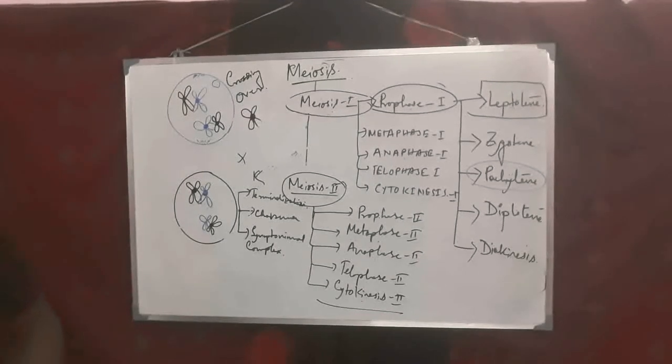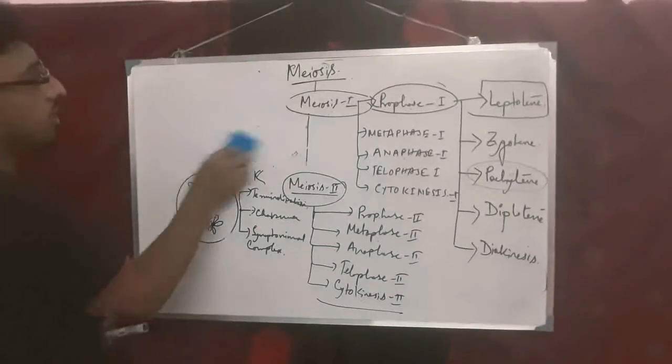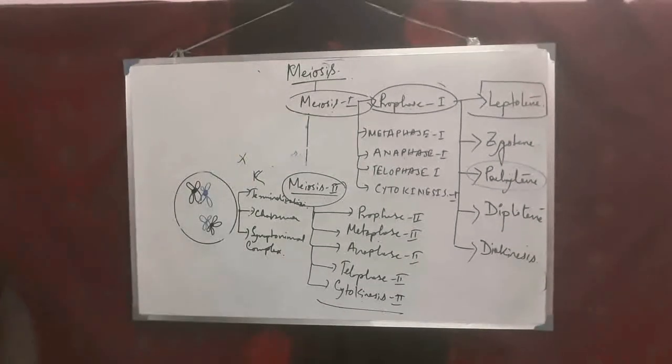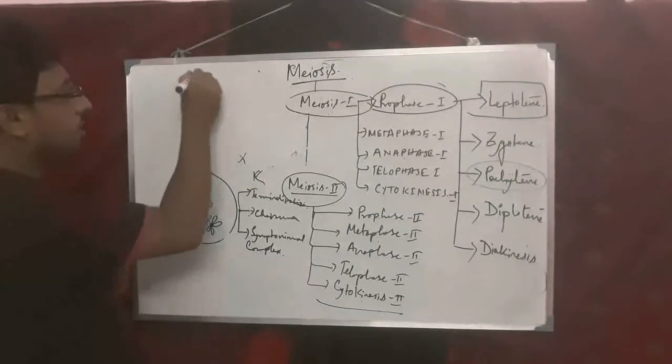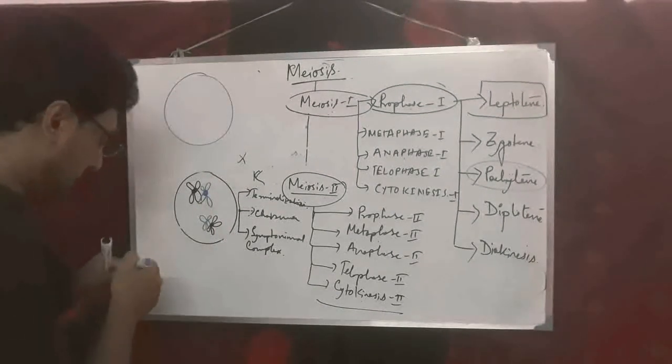Next is the last stage, that is diakinesis. In the stage of diakinesis, what will occur? After all, it is the last stage of prophase 1.